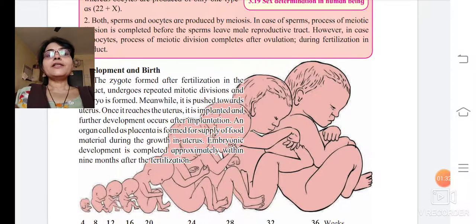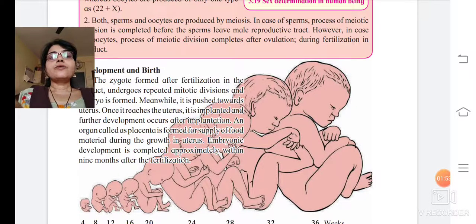Meanwhile it is pushed towards the uterus. The uterus is a bag-like structure, isn't it? The embryo formed in the oviduct has undergone many mitotic divisions, many cells have been formed now, a mass of cells. Now it will be pushed towards the uterus.